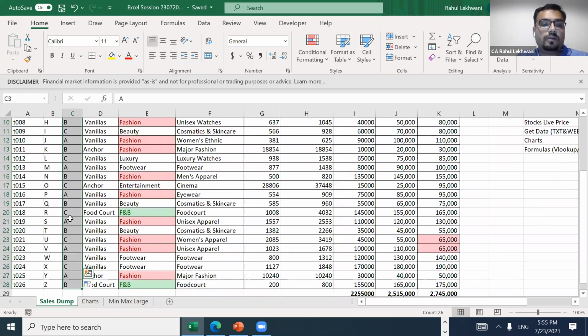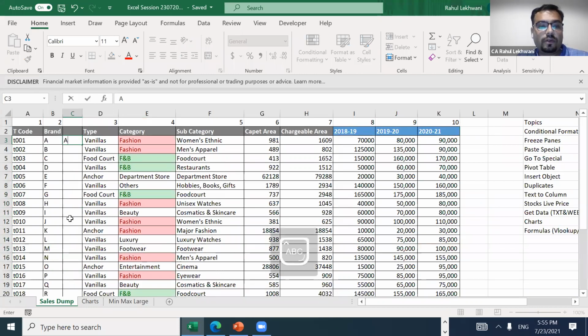It is not actually following the sequence. So what I'll do is I'll just put A, and then I'll put a formula called CHAR.